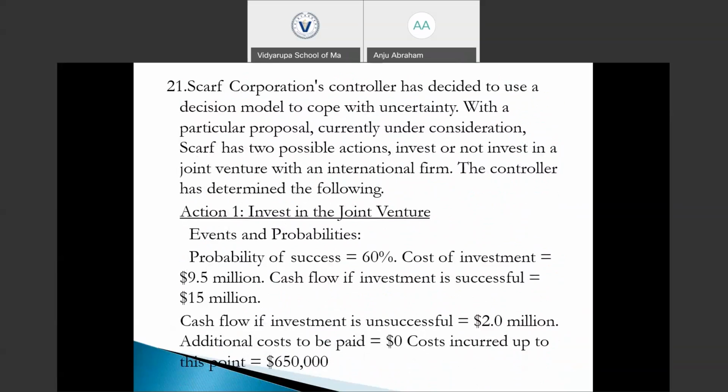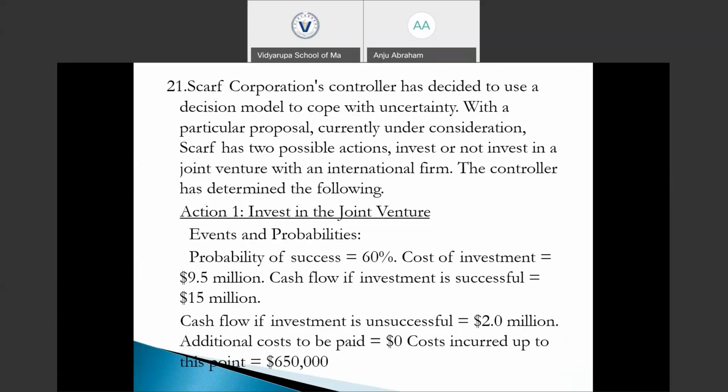Then the next question. Staff Corporation's controller has decided to use a decision model to cope with uncertainty. With a particular proposal currently under consideration, staff has two possible actions: invest or not invest in a joint venture with an international firm. The controller has determined the following. Action 1, invest in joint venture. The events and the probabilities are provided to us. Probability of success is 60%. Automatically, the probability of not being success is going to be 40%.